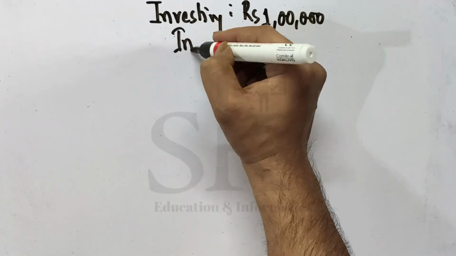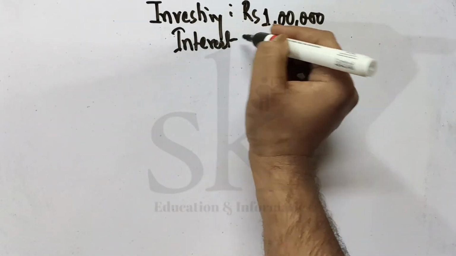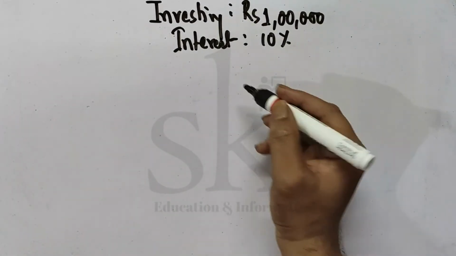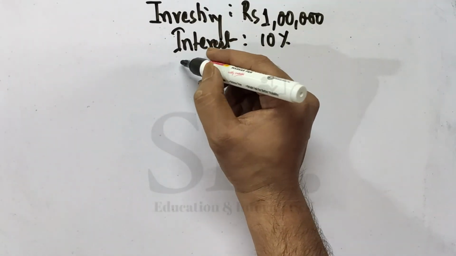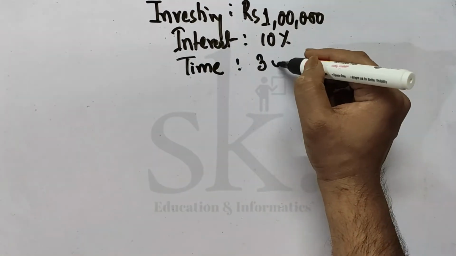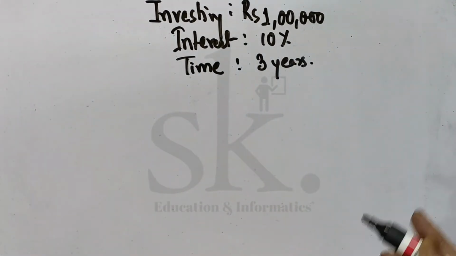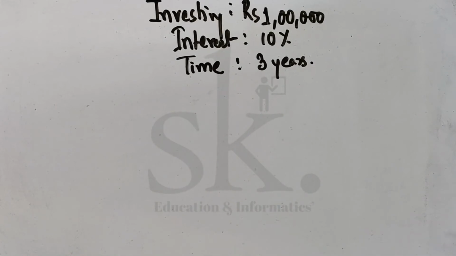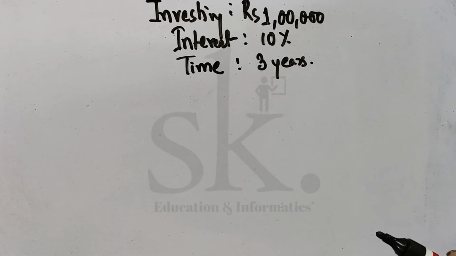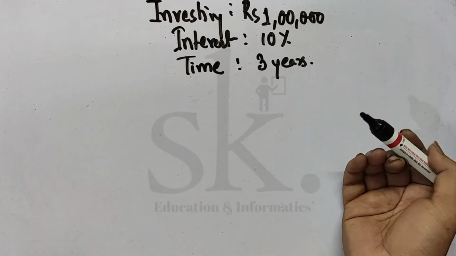The interest, just a dummy example, being given is 10%, and the time is 3 years. So I made a fixed deposit of rupees 1 lakh. Interest is 10% and time is 3 years.